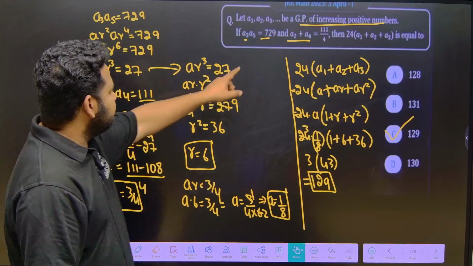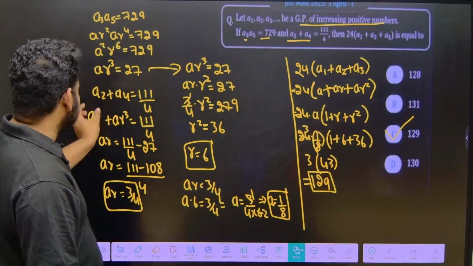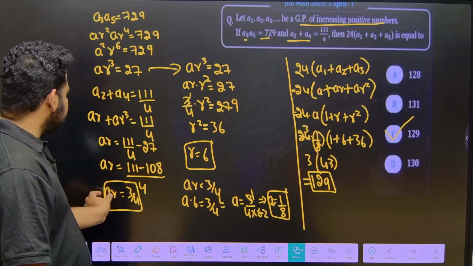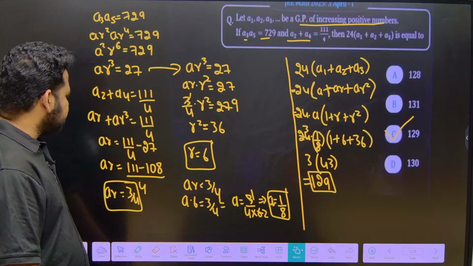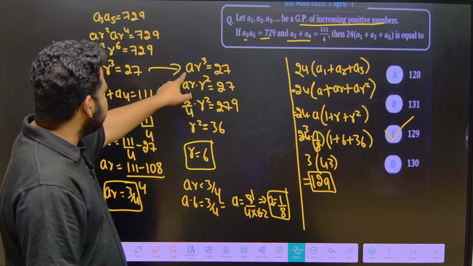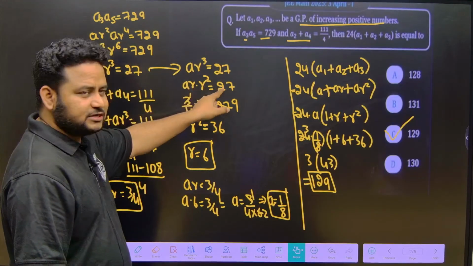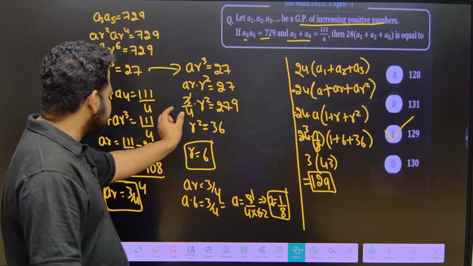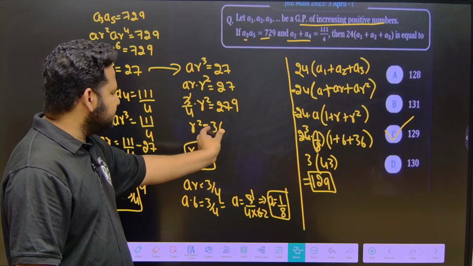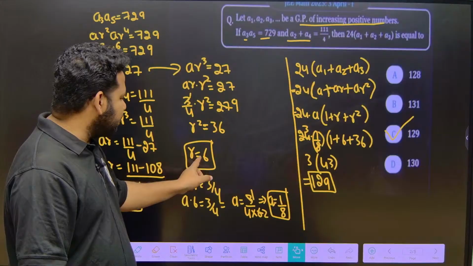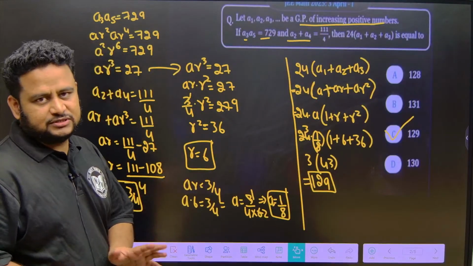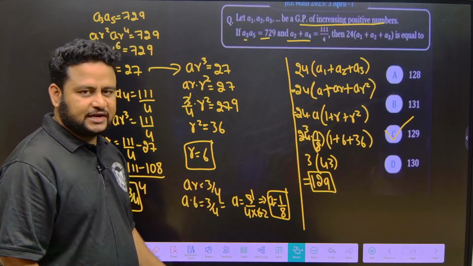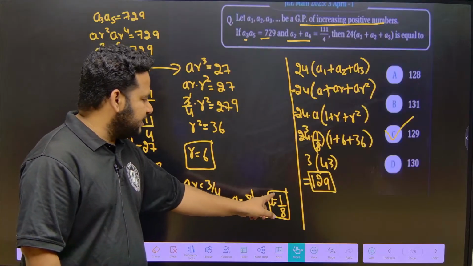Now they have given A2 plus A4. If I do it, I will get AR is equal to 3 by 4. Now this AR cube I can write as AR into R square. AR I know the value is 3 by 4. Similarly, I can get R square is equal to 36. So R will be equal to 6. Once I get R is equal to 6, I can put in AR is equal to 3 by 4 and get the value of A. I got the value of A as 1 by 8.